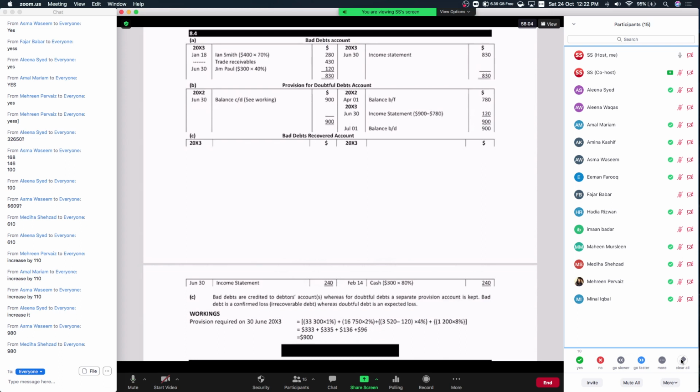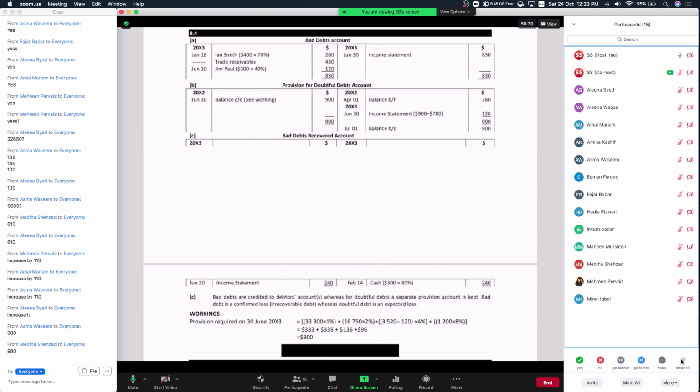Maheen is done. Okay, so we're waiting for Alina Waqas, Fajr and Iman Badr to give a green check. Then we'll move on to the MCQ sheets. Fajr is finished. Alina Waqas is finished. Iman Badr, you understand it? Okay, Iman Badr is done too.